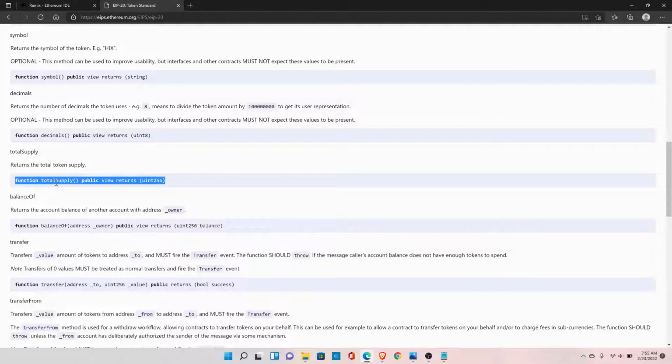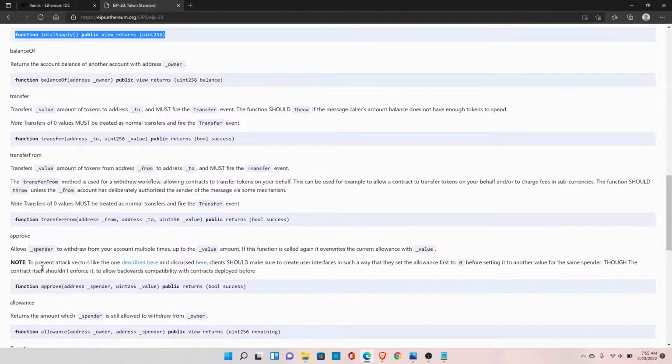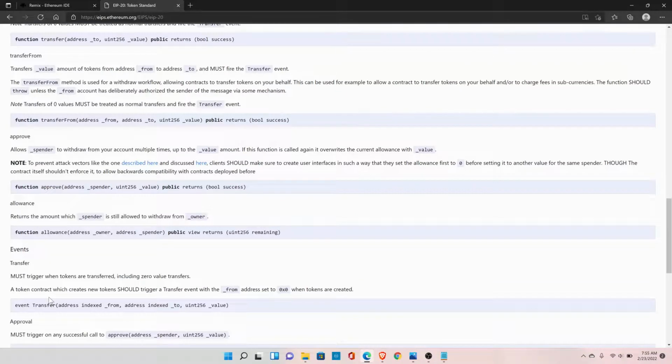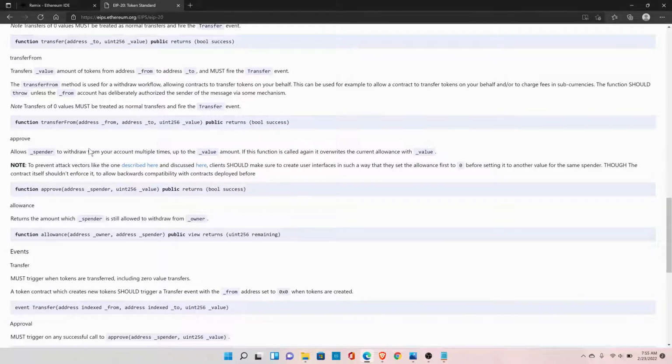Then we have the balanceOf function. Then we have the transfer function, the transferFrom function, the approve function and the allowance function. And then we have the events, the Transfer and the Approval event. We will look at all these functions in detail. So let's head back to Remix.